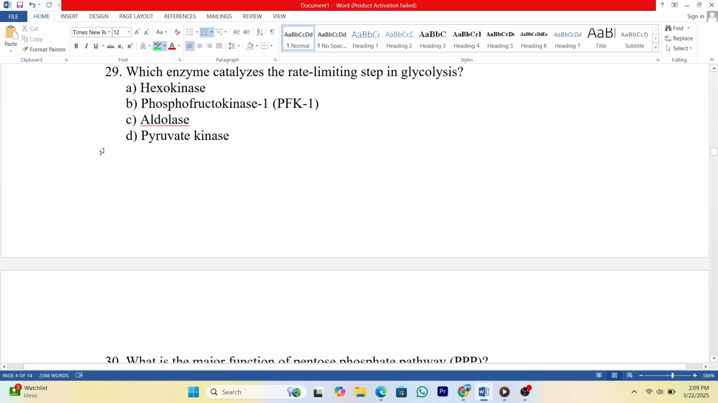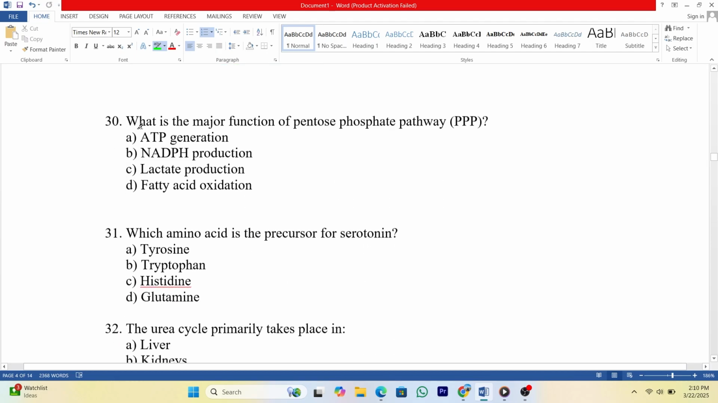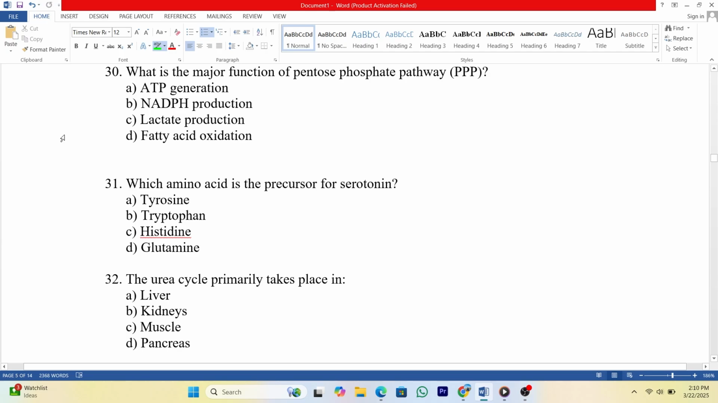29. Which enzyme catalyzes the rate-limiting step in glycolysis? A. Hexokinase. B. Phosphofructokinase 1, PFK1. C. Aldolase. D. Pyruvate kinase. Answer: B.